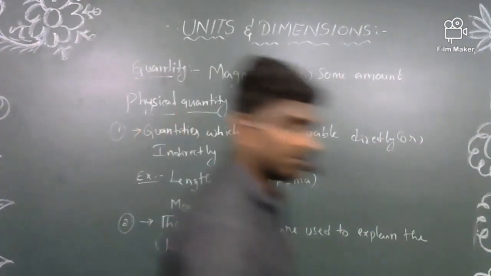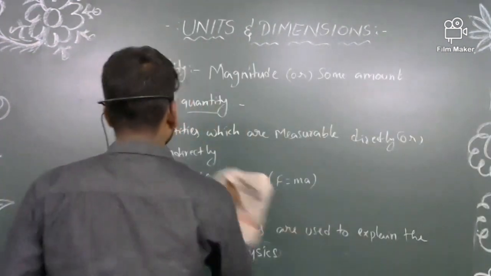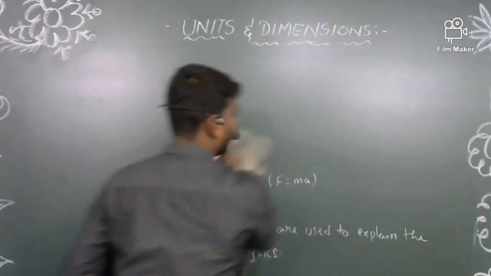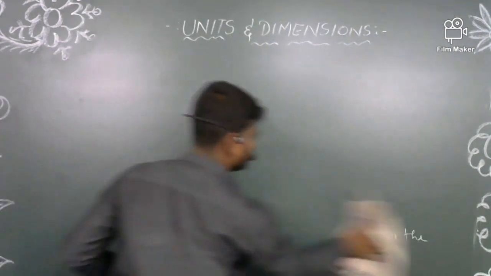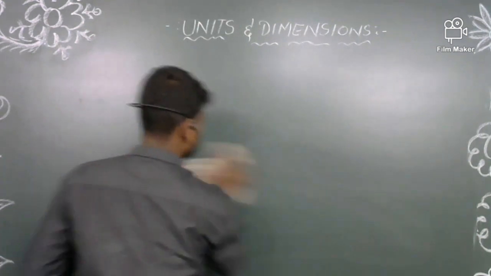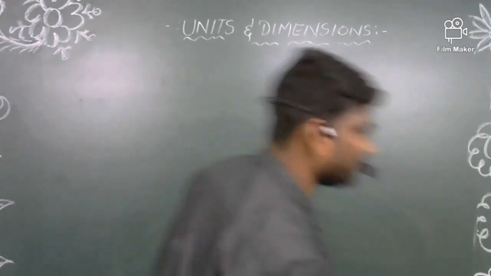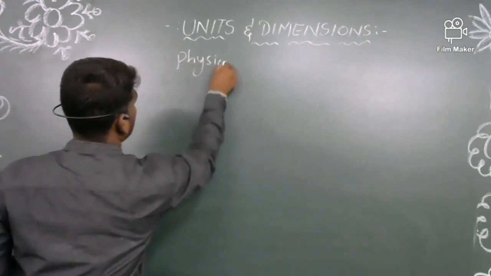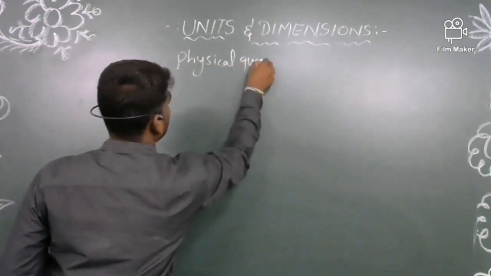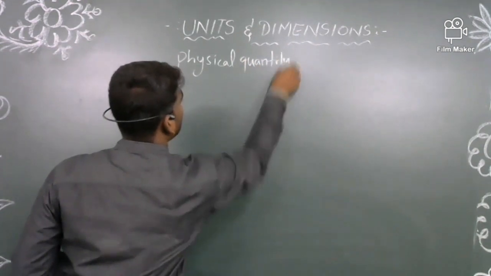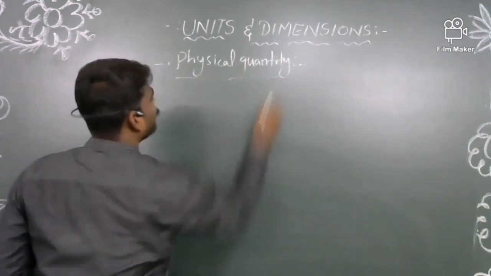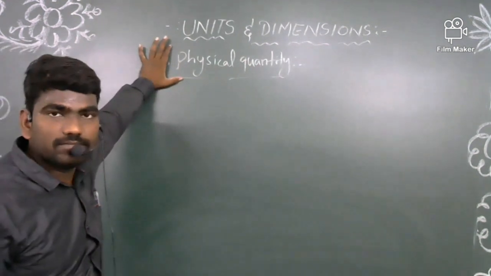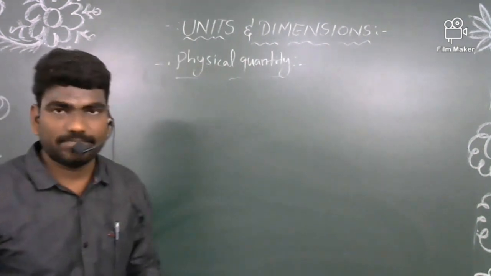Now, coming to the classification of physical quantities. How is a physical quantity classified? Based upon which factor is the physical quantity classified?